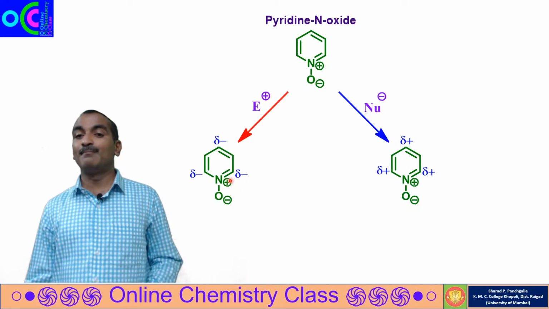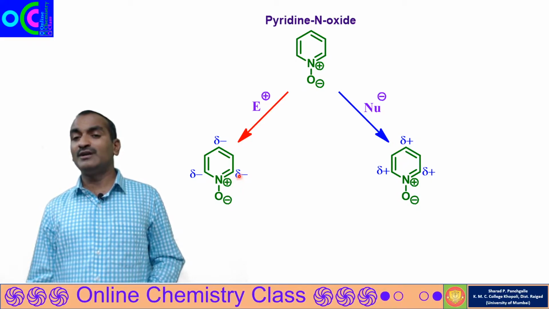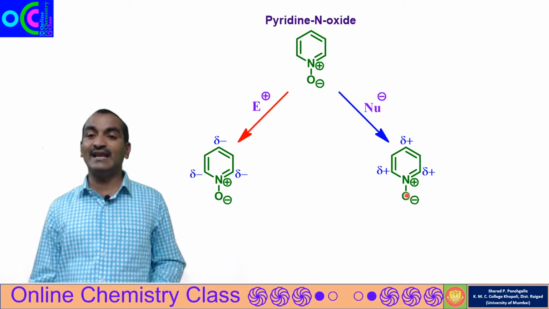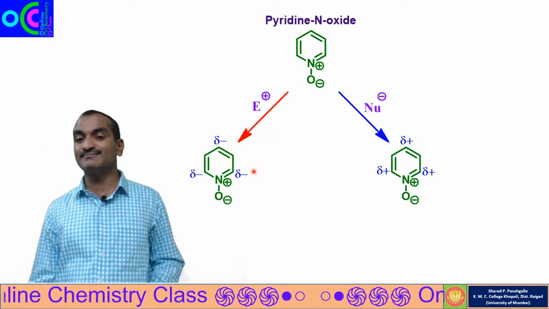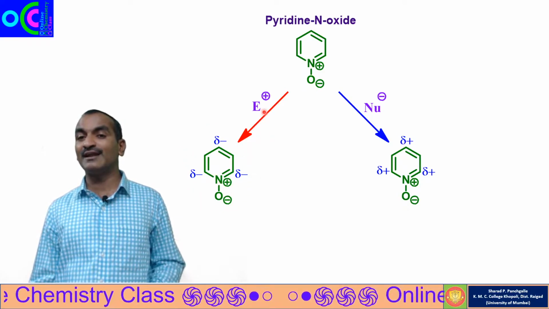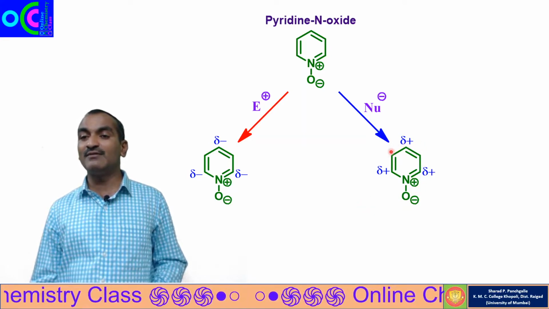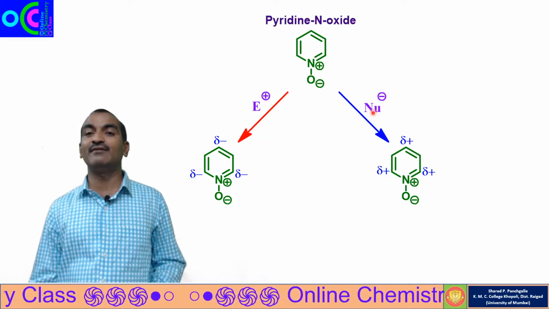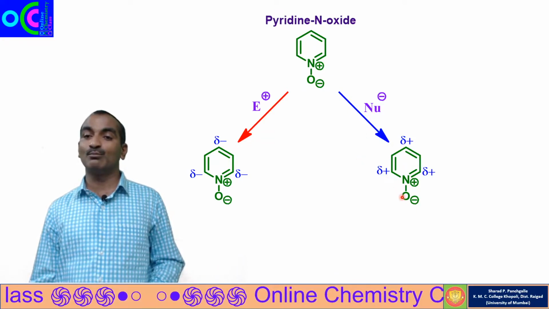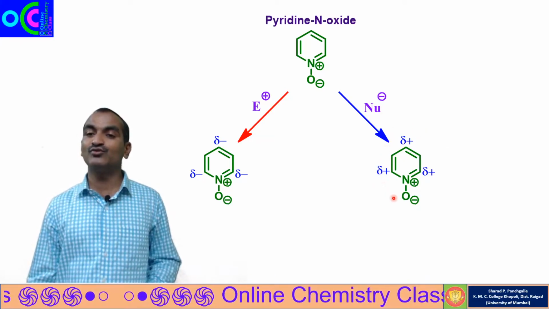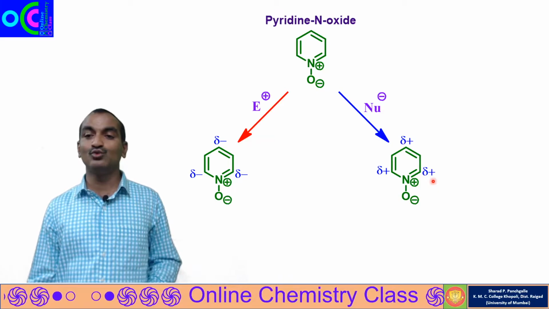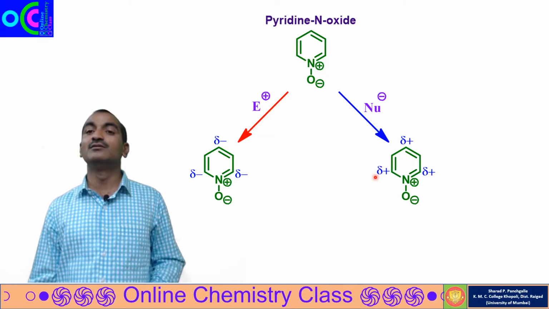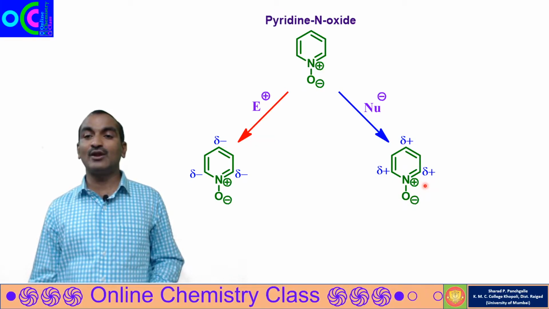That means on demand of the reagent, pyridine N oxide will behave as a nucleophile or an electrophile. Here it is behaving as the nucleophile and reacting with the electrophile. Here it is behaving as the electrophile and reacting with the nucleophile. So this is the reactivity of pyridine N oxide. Both nucleophilic as well as electrophilic substitution will happen at position 2, 4 or 6.